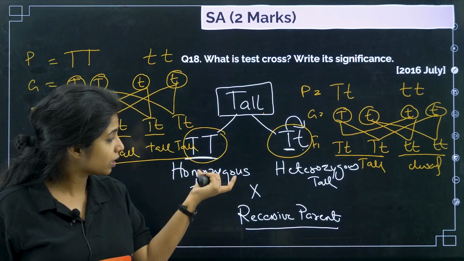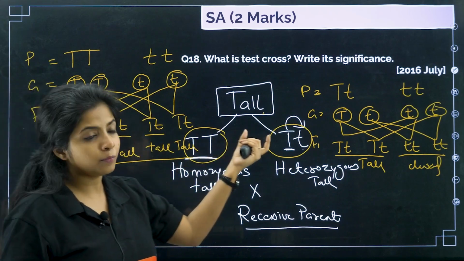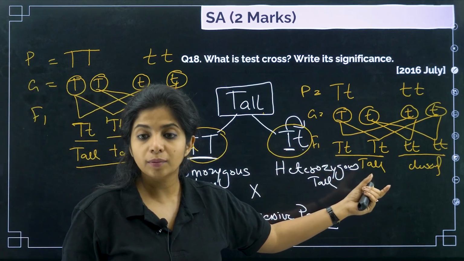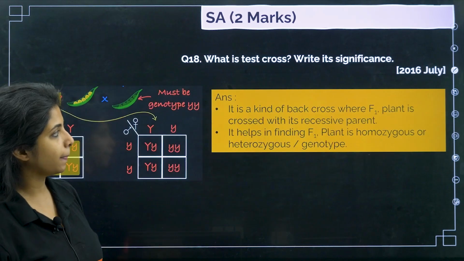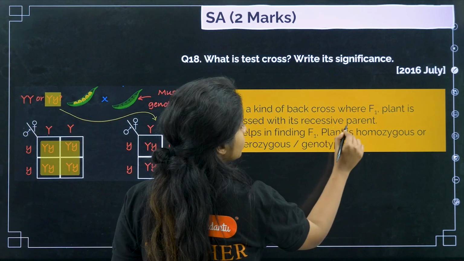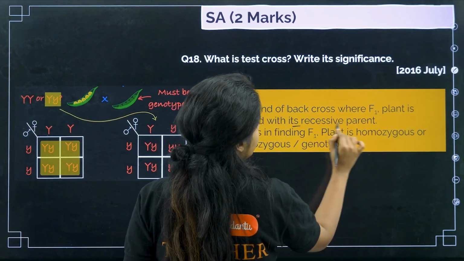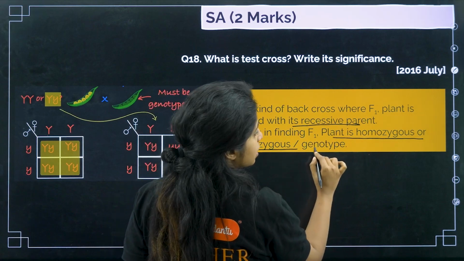Why do I need it? Because I can use them to create more tall plants. If I use heterozygous ones, I get only 50% tall, and the rest will be dwarf. So it is a kind of back cross where the F1 plant is crossed with the recessive parent. It helps in finding whether the F1 plant is homozygous or heterozygous in genotype.